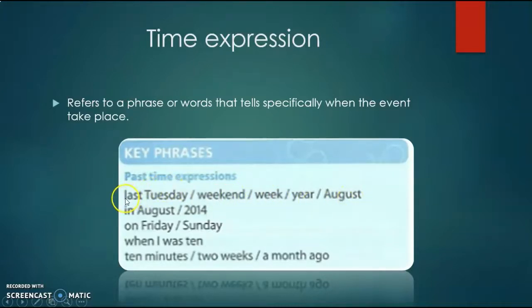So these time expressions indicate that the event already happened in the past, in August or in 2014, on Friday, on Sunday, when I was 10, minutes ago, 2 weeks ago, or a month ago. So these past time expressions tell us specifically when certain events take place. So I hope you guys understand what time expression means by now.